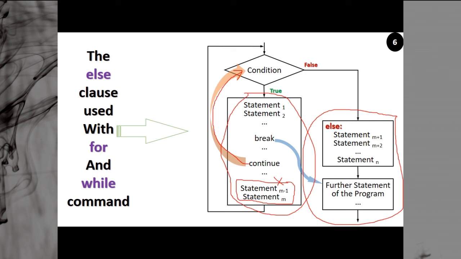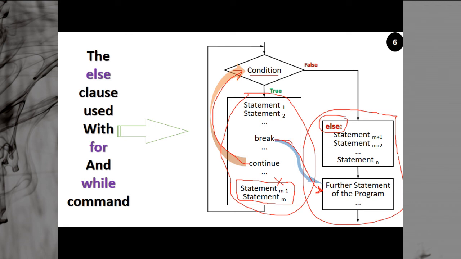Similarly, when we say break, you jump out of the loop, but in case of break, you jump to this portion outside the loop. You will never reach the else. Else is only possible when the condition is false. Note it, when you exit the loop after the condition becomes false, then only you will come to the else portion.